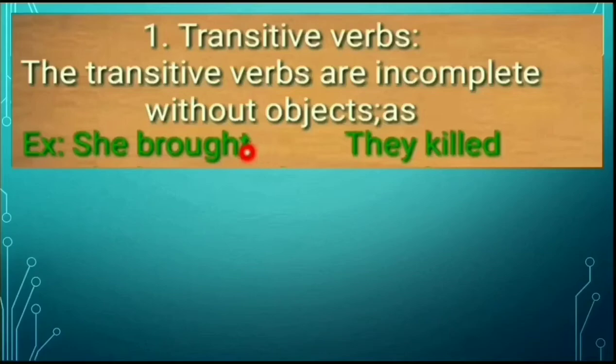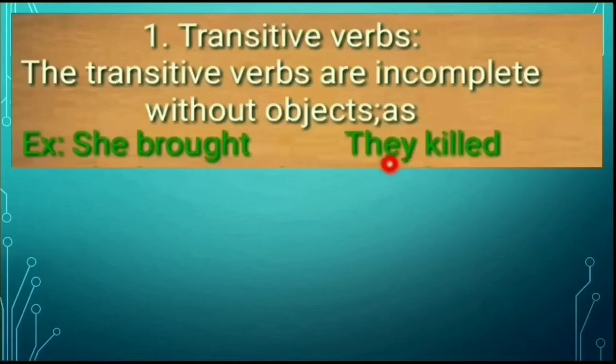Here, the example I have given, look at here. So the transitive verbs are incomplete without an object. One more example, look at here. She brought. What did she bring? She brought. Is it a complete sentence? No. Here something is needed. What is that? Object. It needs the object. So which verb needs an object? Then it is called a transitive verb.